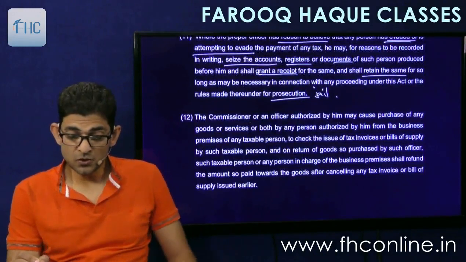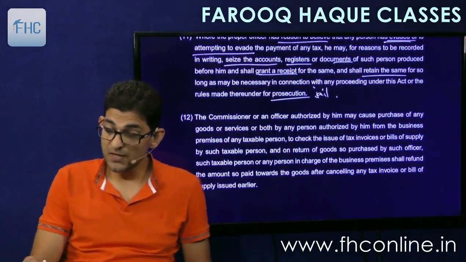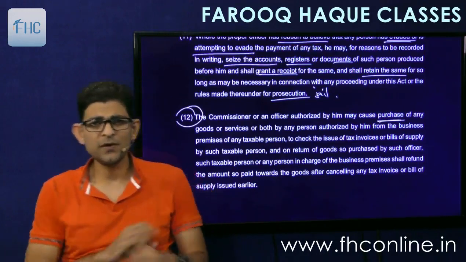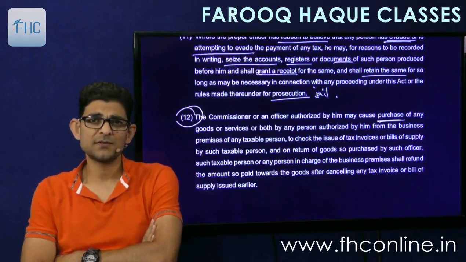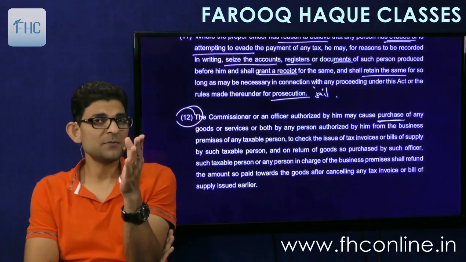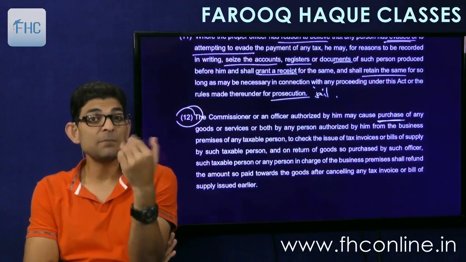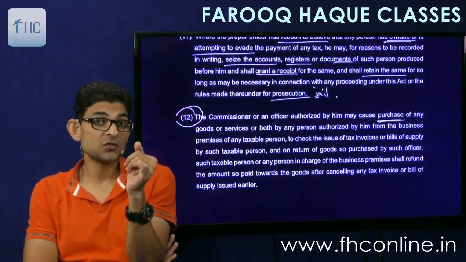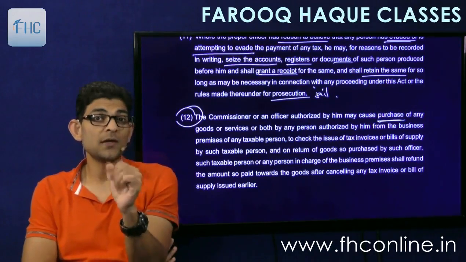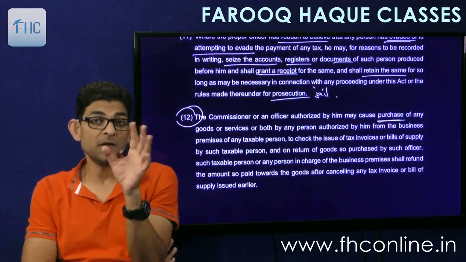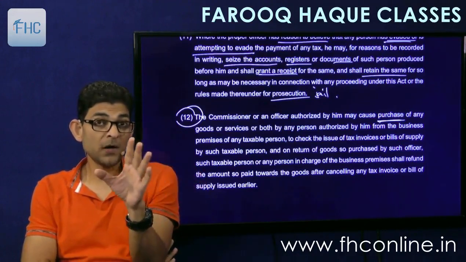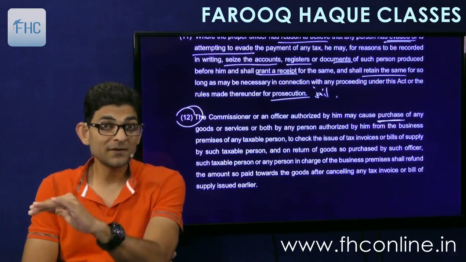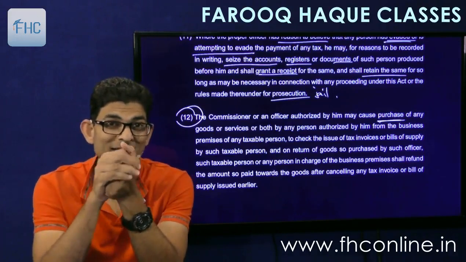And 12 says that the commissioner or any officer authorized by him may cause purchase of any goods. Now this is an interesting one. How will the commissioner come to know that you are going to evade payment of tax? See, in the whole section it is always mentioned that the person has evaded tax or is attempting to evade tax. Now whether you are attempting or not, how can they judge? How can the commissioner judge that you are going to evade tax? If you have already evaded, that can be proved. But how can somebody say that you are going to evade tax? How will somebody say that you are going to kill me? You have not done it yet.